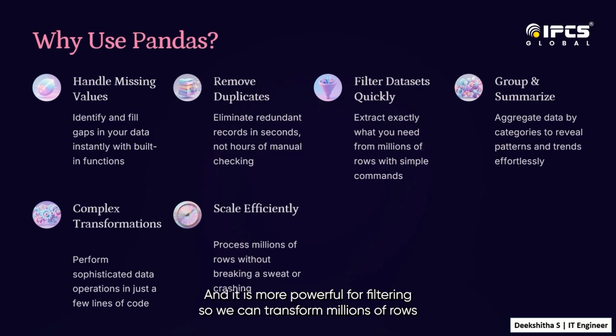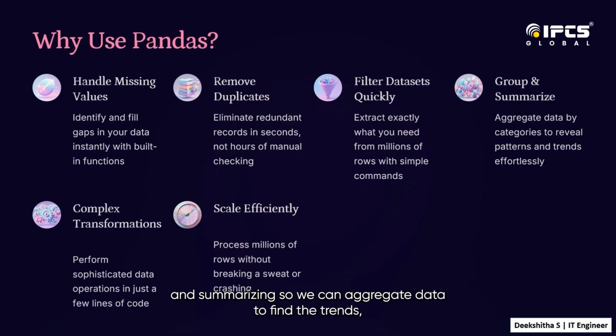And it is powerful for filtering, so we can transform millions of rows. And for summarizing, we can aggregate data to find the trends, averages, and insights that actually drive decisions. So in short, Pandas turns raw data into something which is usable.